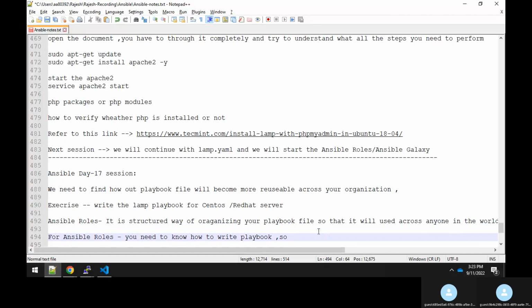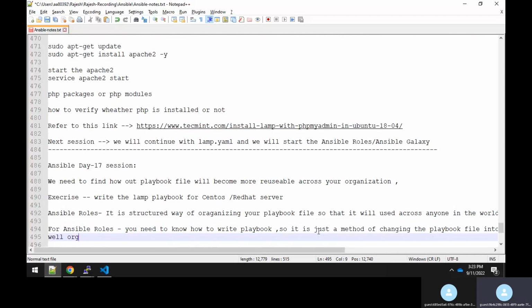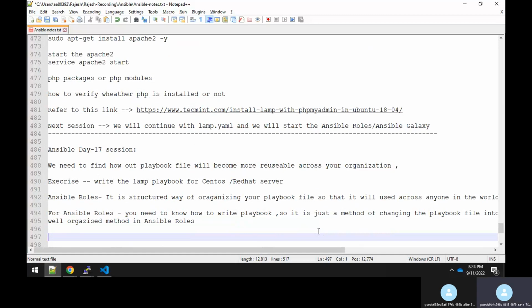So it is just a method of changing the playbook file into a well organized method in Ansible roles. Right? So that's how it is, guys.